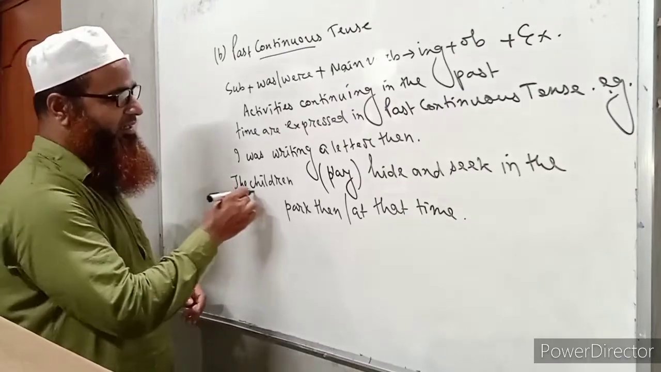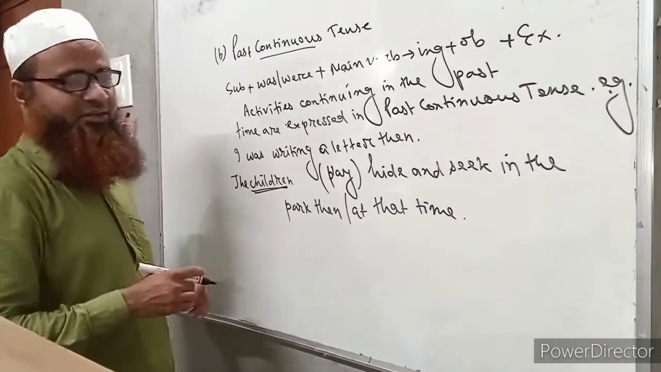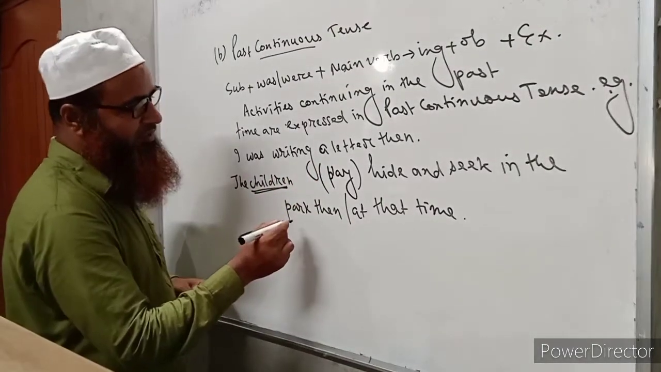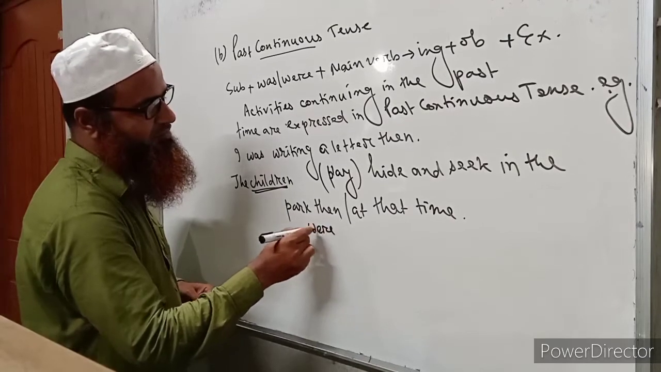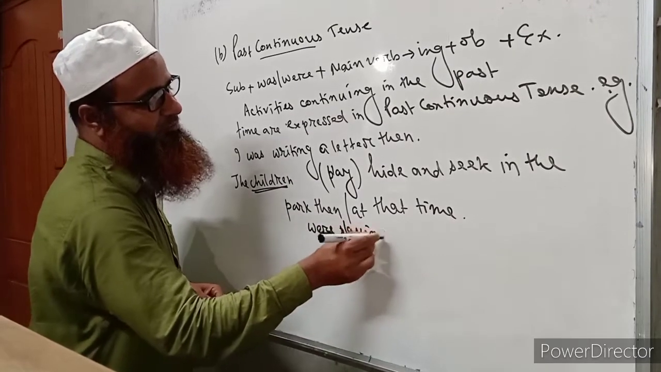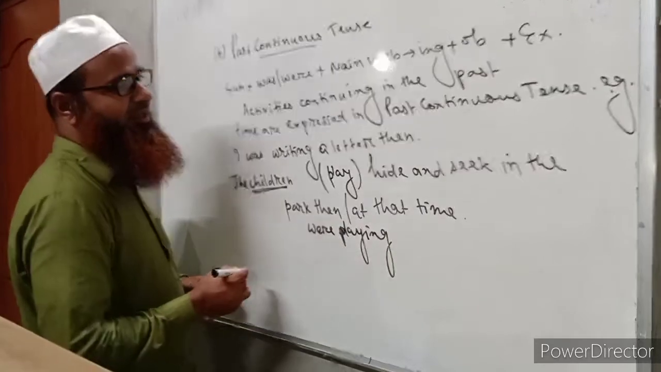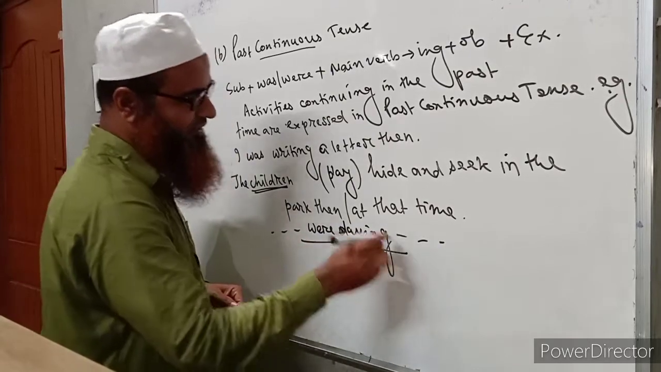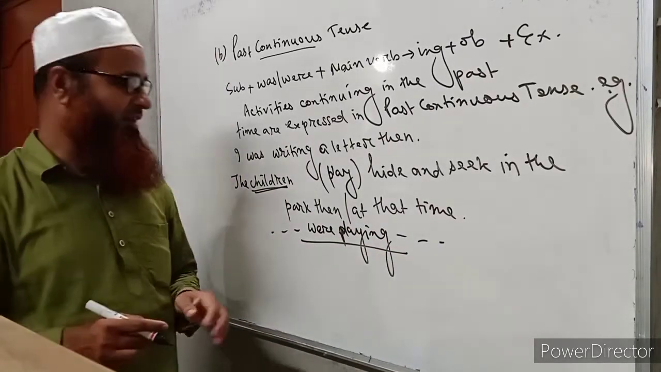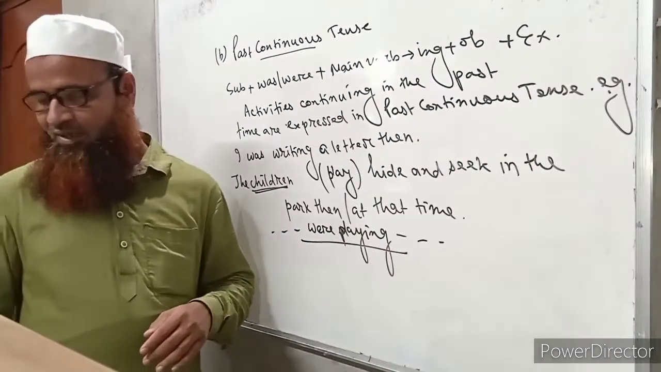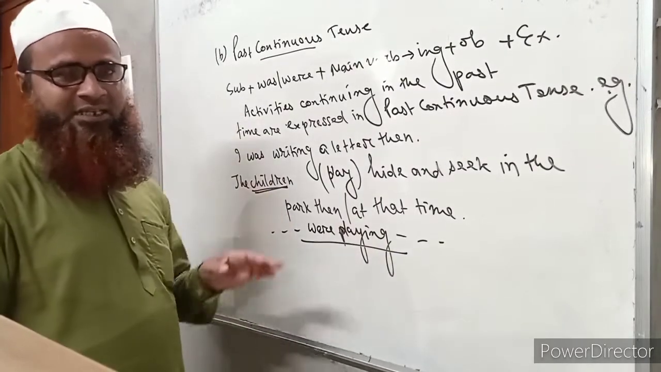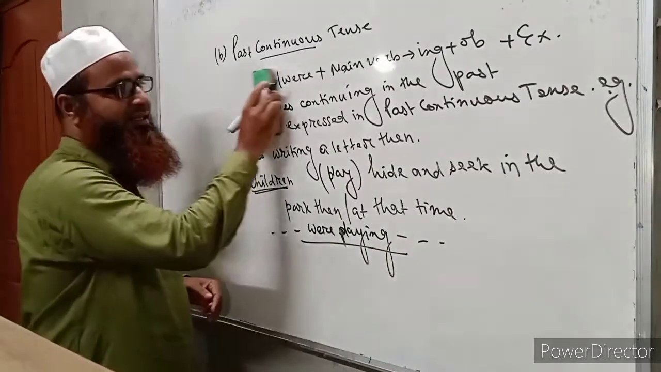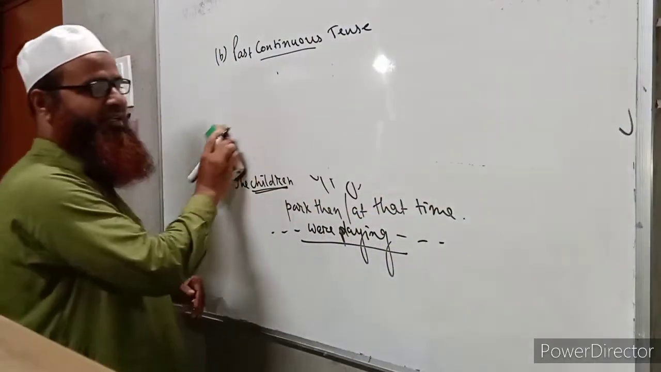The children here is a plural subject, so were will come and play will take ing with it. Okay, the children were playing. Were playing. The children were playing hide and seek in the park then, or at that time. So this is the corrected form of the sentence. All the activities that were going on in the past time are always written in past continuous tense. So this is very simple.